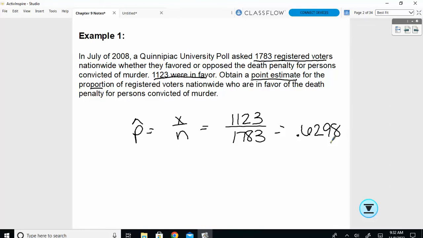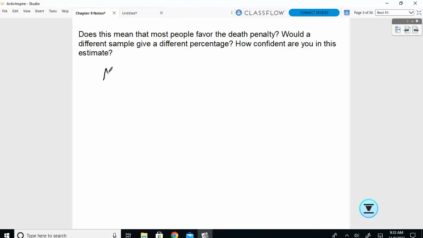Now, does that mean I could look at this and say for certain that most people are going to favor the death penalty? No. In this particular scenario, almost 63% did, but is that going to be the same as the whole population? No. If I get a different sample, will it come out to be the same p-hat? No. So this is an estimate on one particular scenario, but we know that in actuality that doesn't match the real value. So does this mean most people? No. Would a different sample give a different percentage? Absolutely.